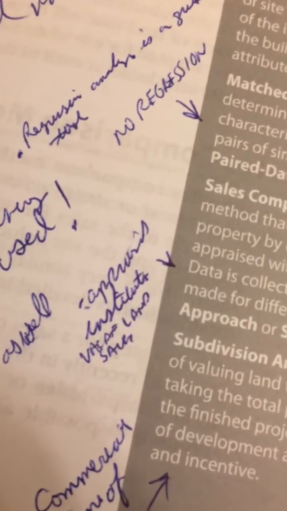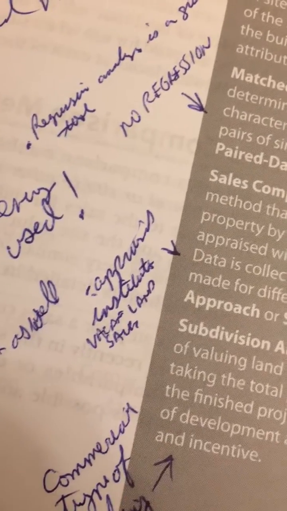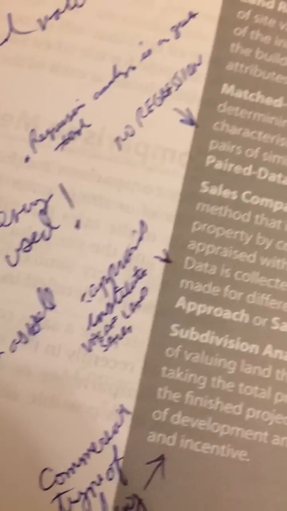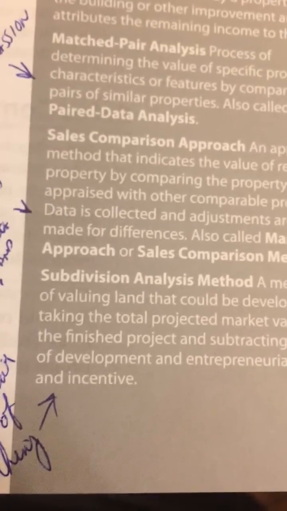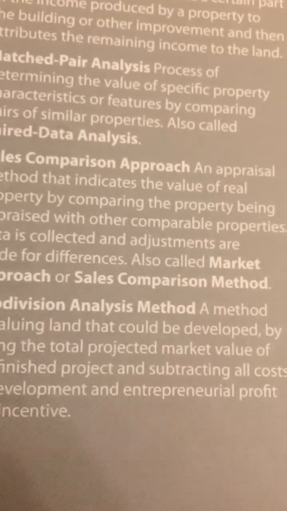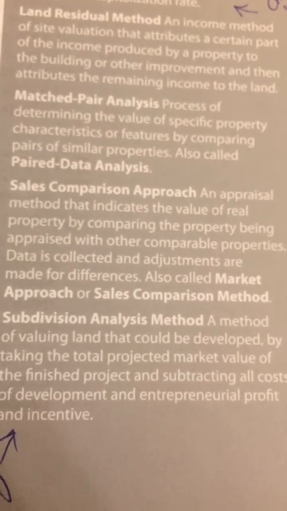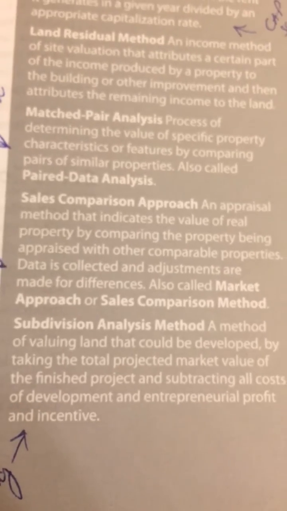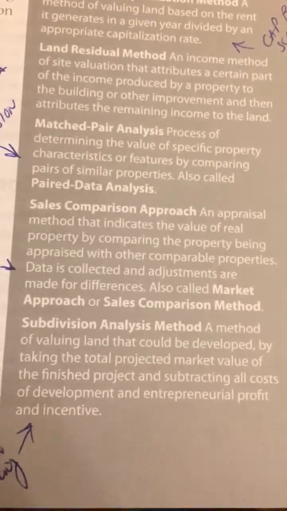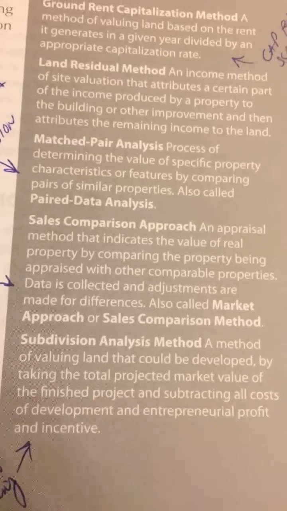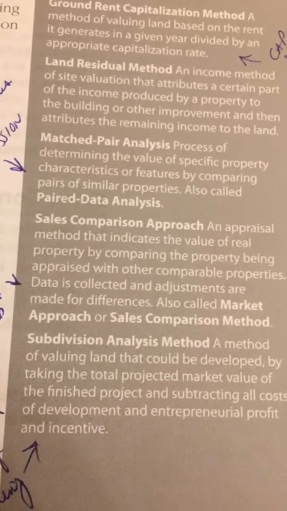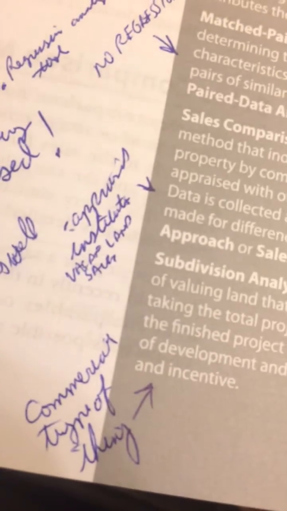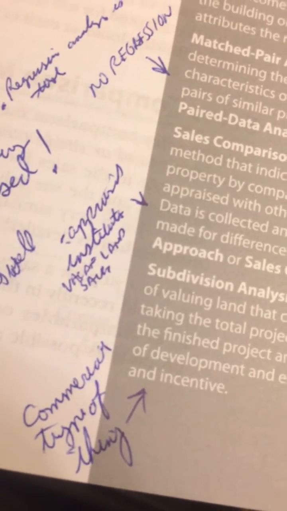The note was Appraisal Institute, vacant land sale, or something like that. That went to that. Subdivision analysis method. A method of valuing land that could be developed by taking the total projected market value of the finished project and subtracting all costs of development and entrepreneurial profit and incentive. Commercial type of thing. That's a commercial type of thing. That was the extra note.